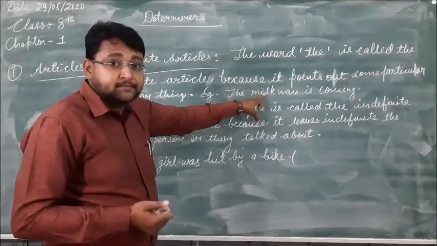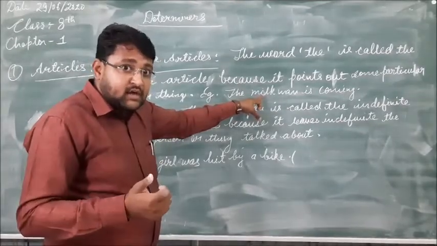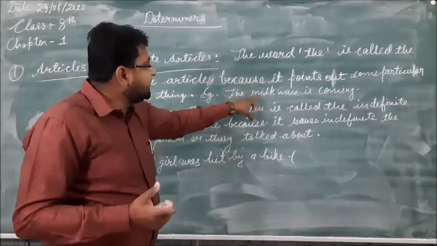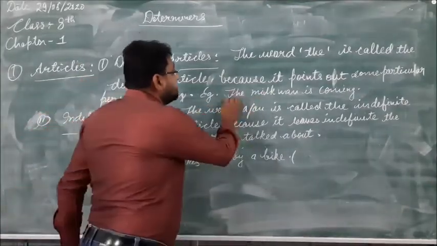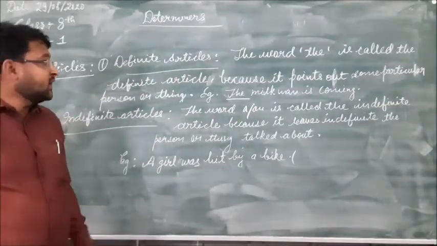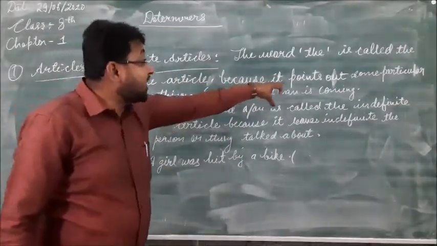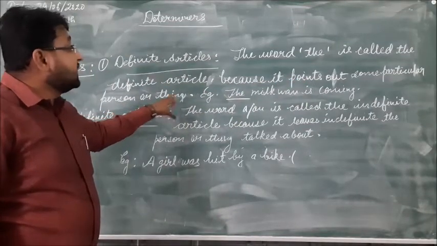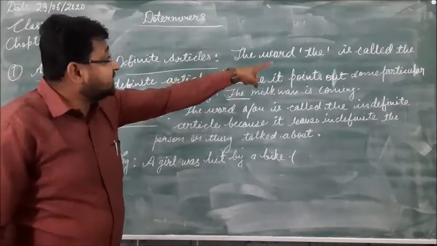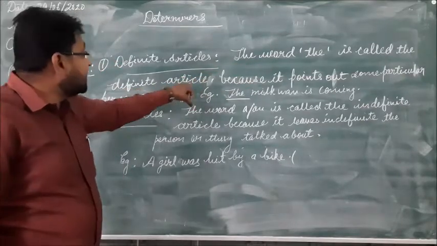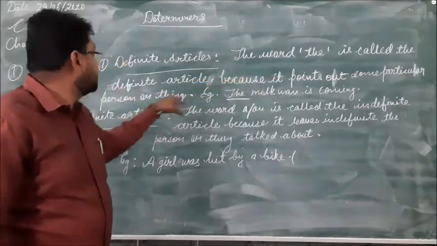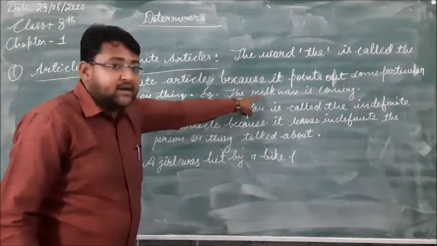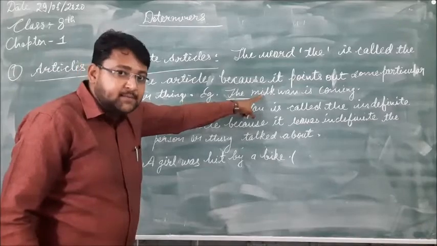Milk is a thing, it is a noun, and the is the article, the determiner, used just before the noun milk. The word the is called definite article because it points out some particular person or thing. So here the points out a particular thing, milk.